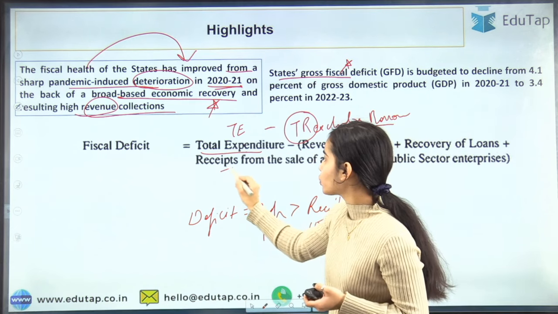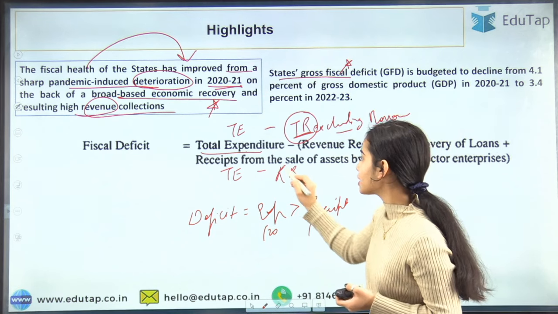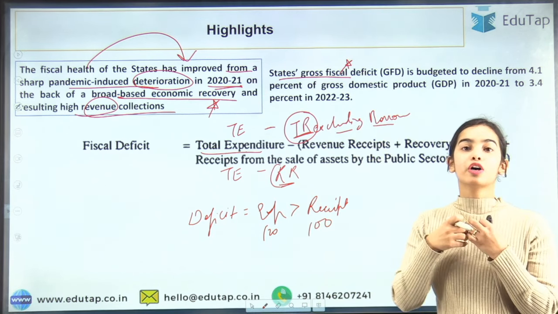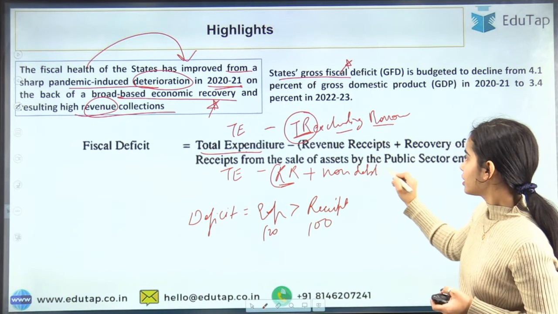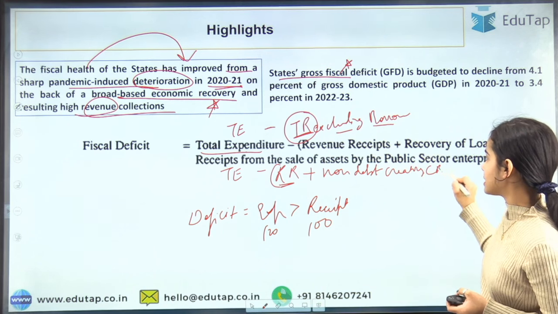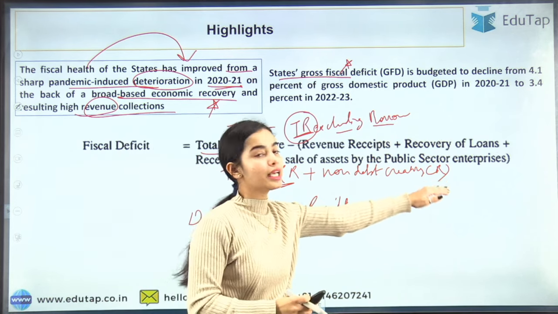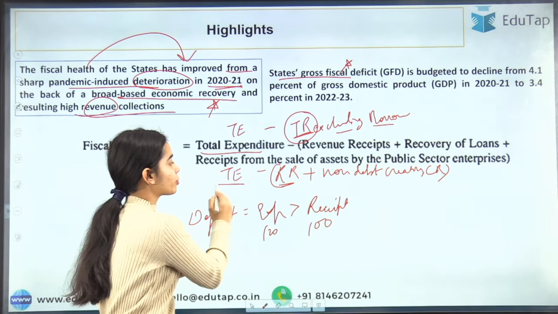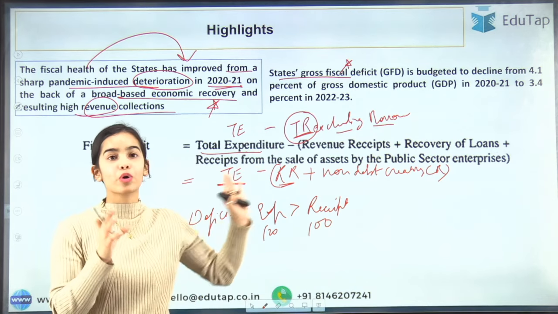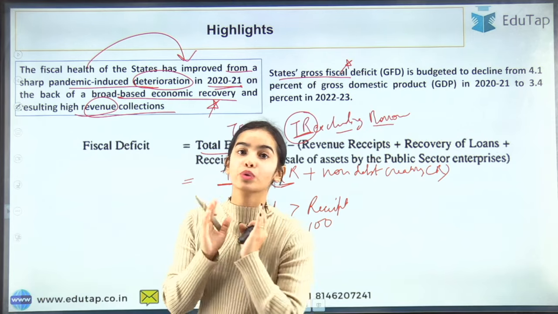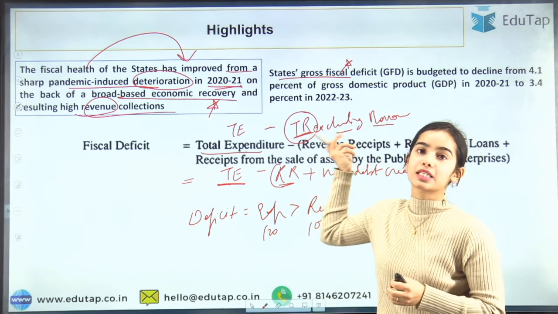Or we can say the total expenditure minus the total receipts, including the revenue receipts that the government gets from taxes and fines, plus the non-debt creating capital receipts, okay. So this is the formula. I hope you already know the fiscal deficit. If you do not know it, it is just the total expenditure minus the total receipts excluding borrowings.